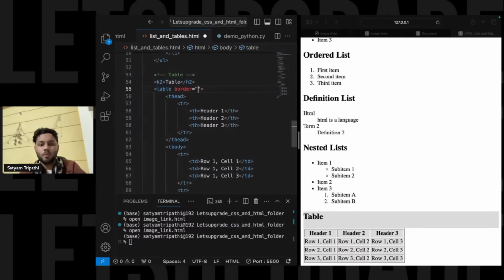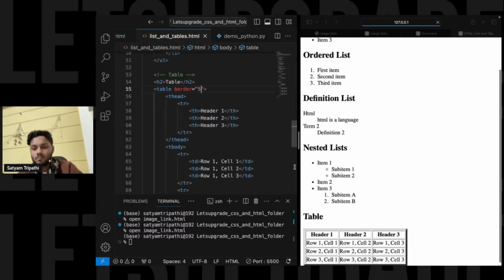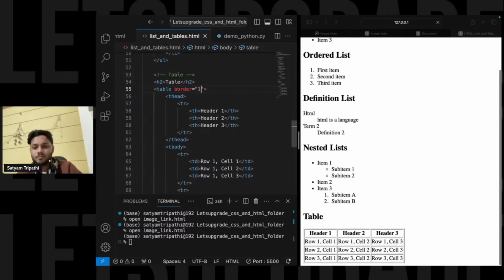If I go to border is equal to 2, what it will do, you will be able to see the border has been increased. If I do 5, just see. It is just the border that it is considering.